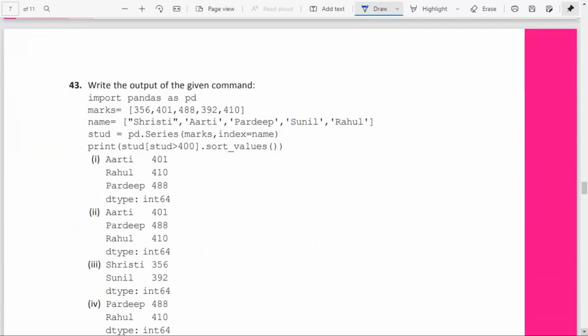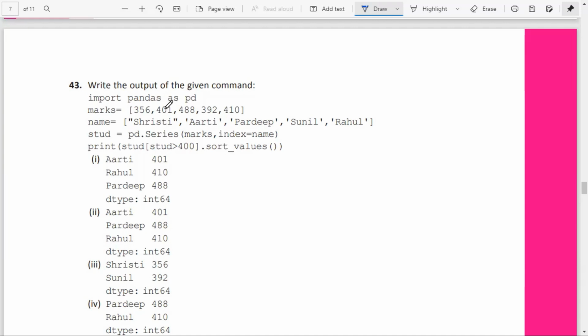Write the output of the given command. Import pandas as pd. Marks are given, names are given, the student series is created with marks as the data and index equal to name. Print student greater than 400, that is Boolean filtering, dot sort_values. So which values are greater than 400? 401, 410, and 488. Sort_values means it should be in sorted order, that is ascending order.